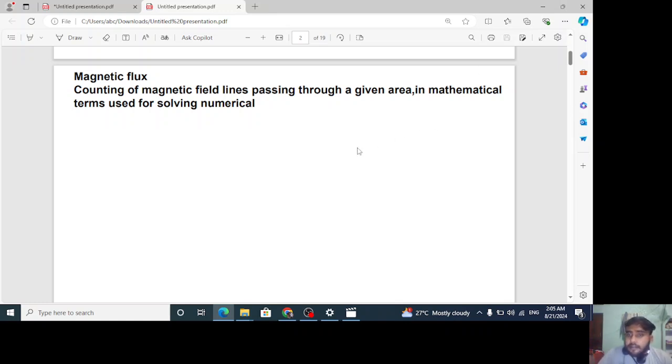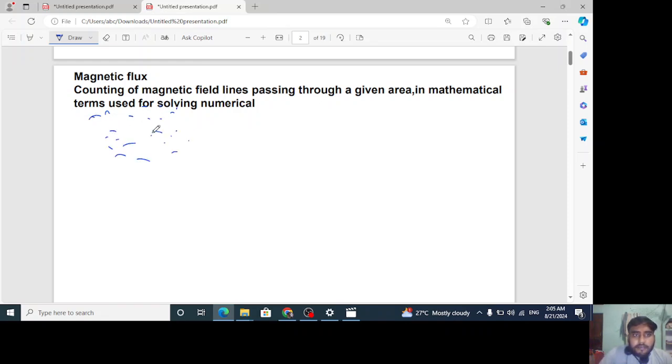The two things is that, see, if we have a magnetic field, I guess we have already got an idea about magnetic field in the previous lecture, right? If we have a magnetic field, understand one thing. We have a magnetic field right here.